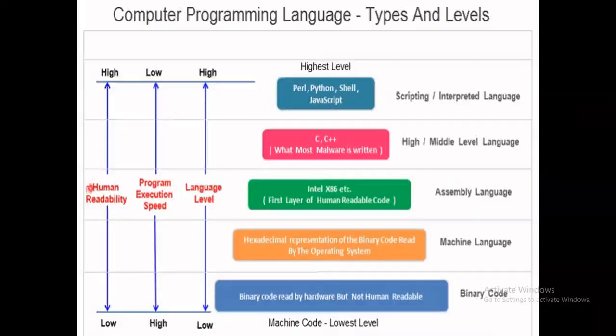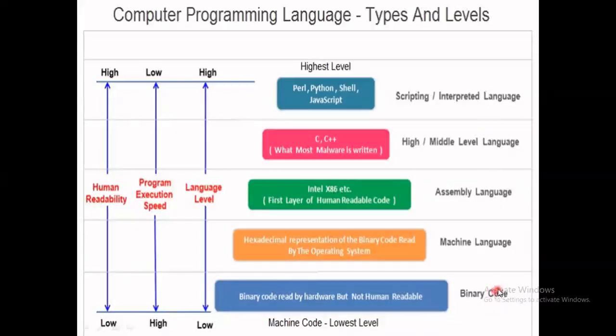In the same way, we can see the human readability. Binary code and machine languages are complex for human readability, but C, C++ or Java code are easily human readable or understandable. So as we go up, the human readability increases, and as we go down, the human readability decreases.